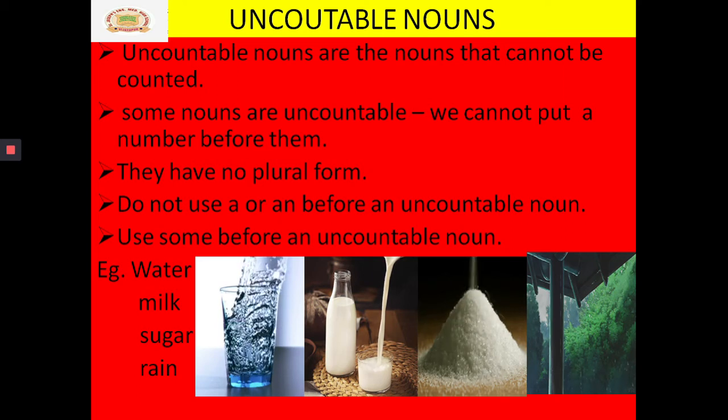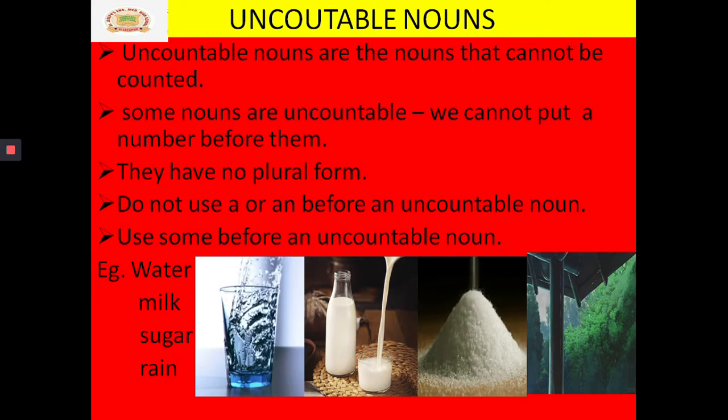Then look at the second one, milk. Can we count milk? No. We cannot count the milk. So the word milk is also uncountable. Sugar. Can we count sugar? No. We cannot count sugar also. Then look at the last picture, rain. Can we count rain? No. We cannot count the rain also. And you know, there are many more nouns which we cannot count.